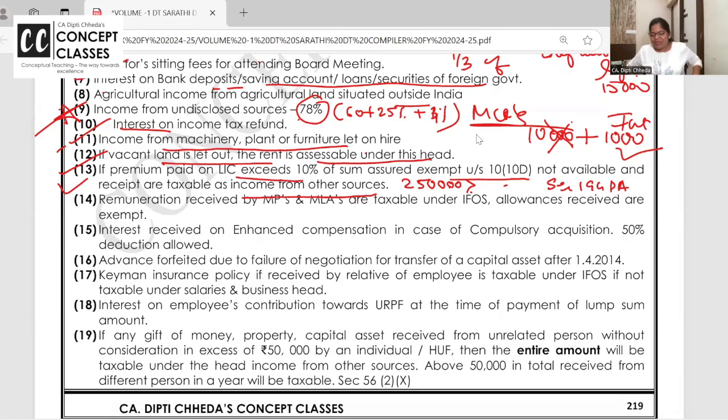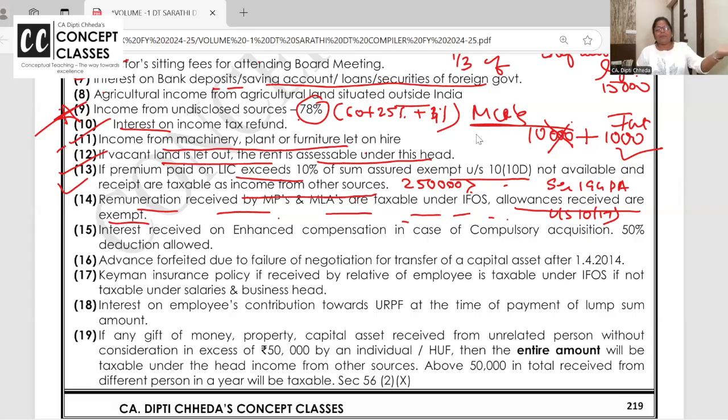If it is taxable, where will it be taxable? Income from other sources. Next is remuneration received by MPs and MLAs. Allowances and perquisites provided to MPs and MLAs are exempt under section 10(17). Allowances and perquisites are exempt, but remuneration, whatever they receive, is taxable here.